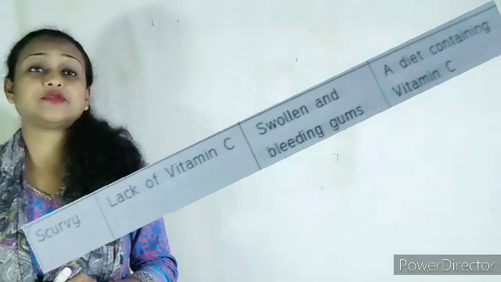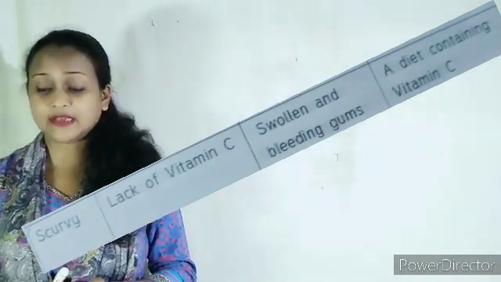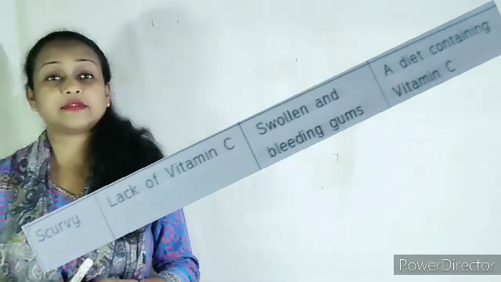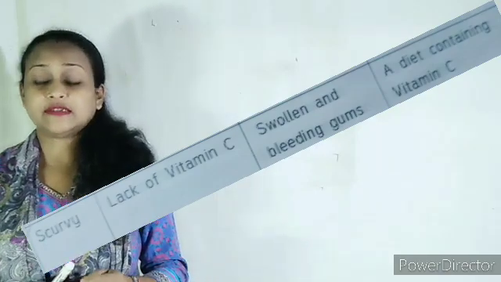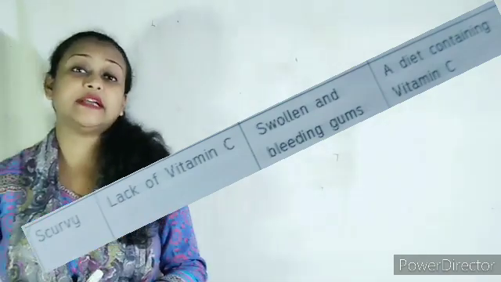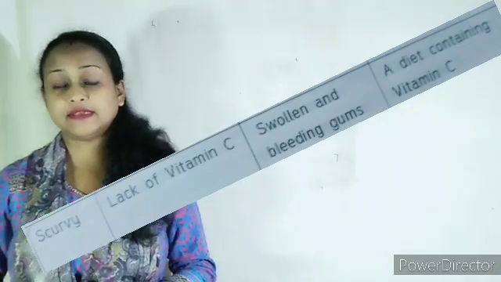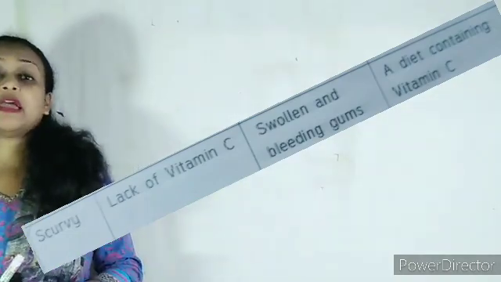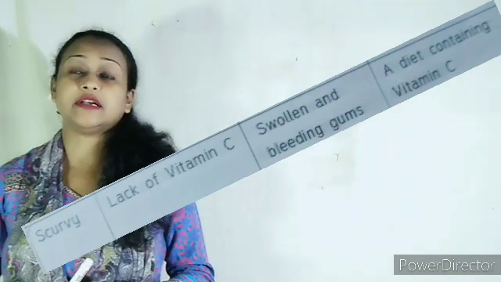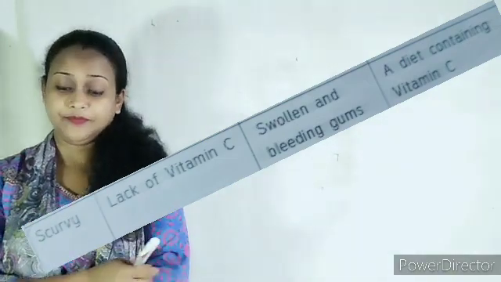There are a few deficiency diseases. The first one is scurvy. Scurvy is caused due to the lack of vitamin C. The symptoms are swollen and bleeding gums. How can you cure this disease? By having a diet which contains vitamin C.